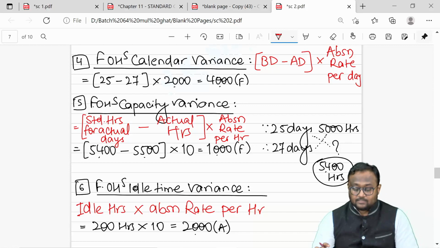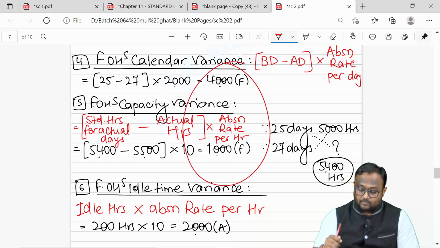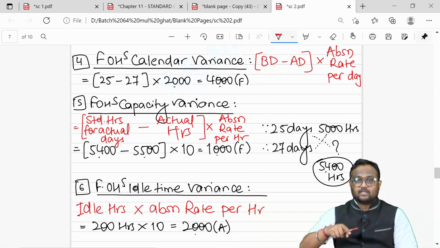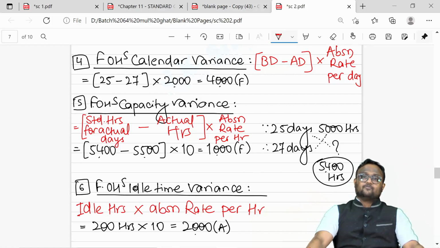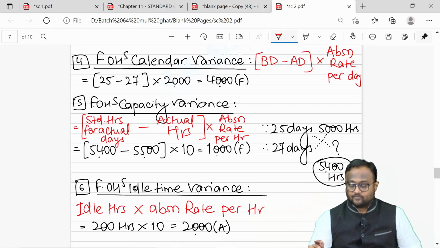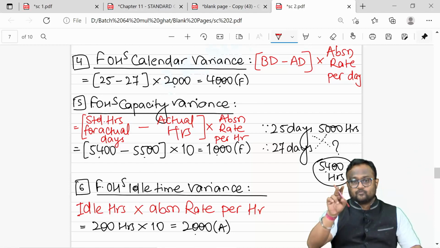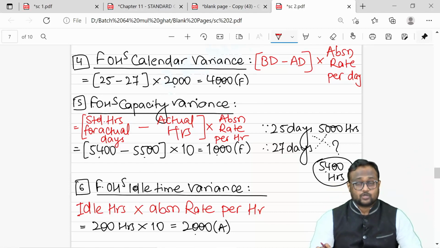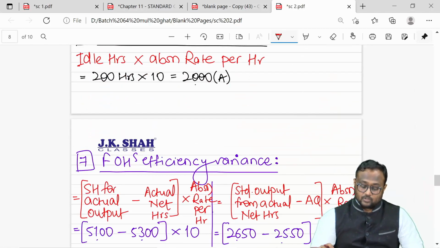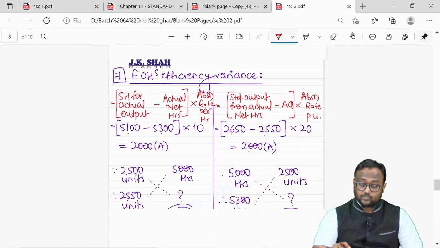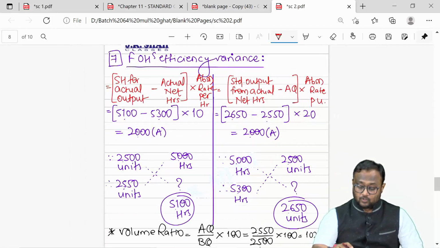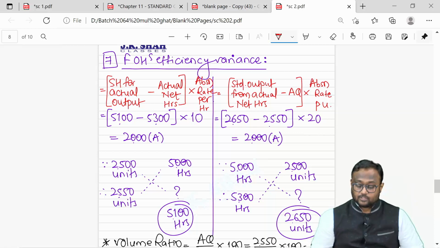But then I realize the total would have been 5,000, but the 5,000 has gone down to 1,000. That means 4,000 adverse is the variance waiting for us. Out of that, 2,000 is due to idle time, which is not the workers' responsibility. So workers are responsible for the rest.